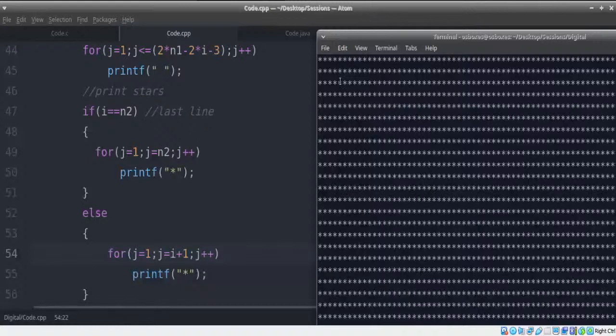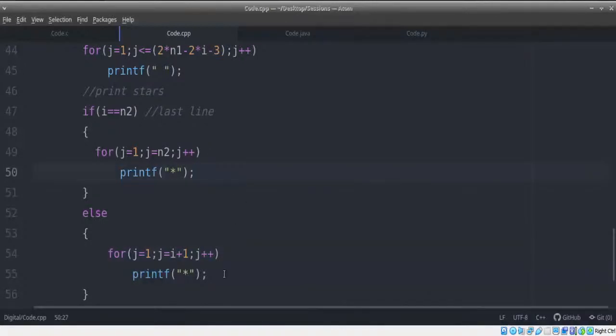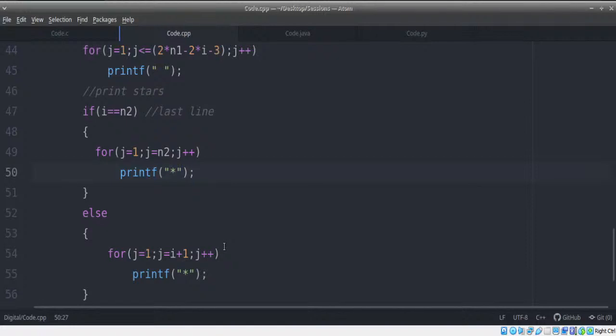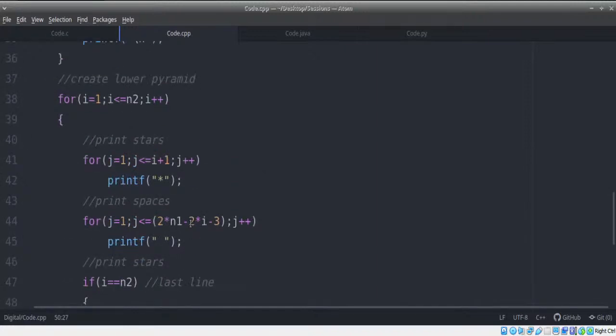Think back. We went through the same exact problem when we solved this earlier. If you guys remember, we went through the exact same problem in our previous part of the pyramid. So where have we gone wrong? Think about this.